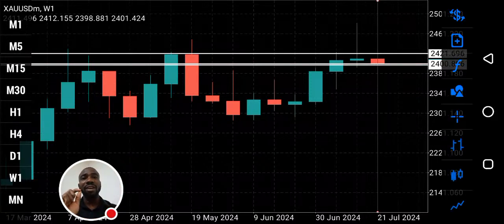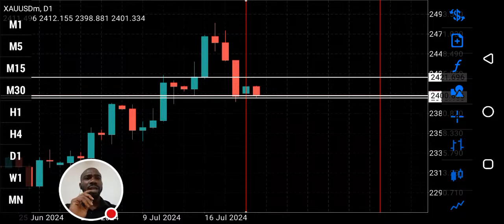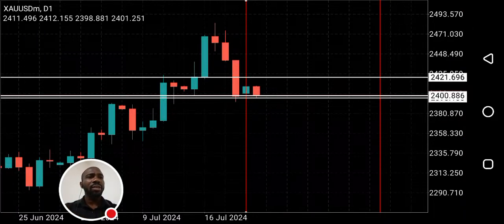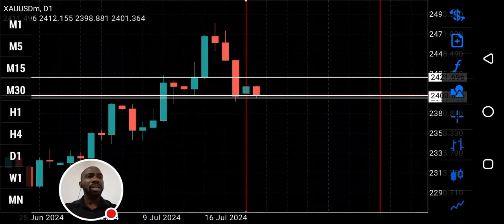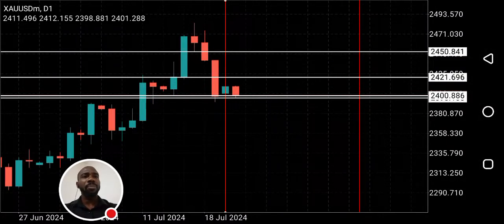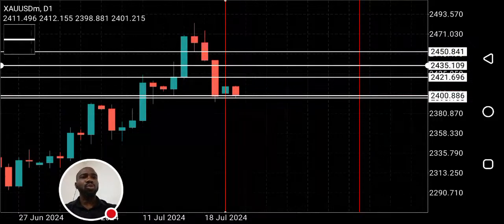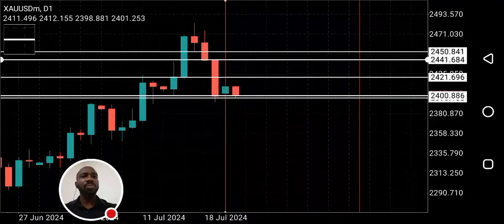So let's identify the fair value gap. Let's switch to daily before we go down to 4-hour. Okay, you can see the fair value gap on the daily time frame. Can you see this fair value gap? That is the gap between the low of this spinning top.